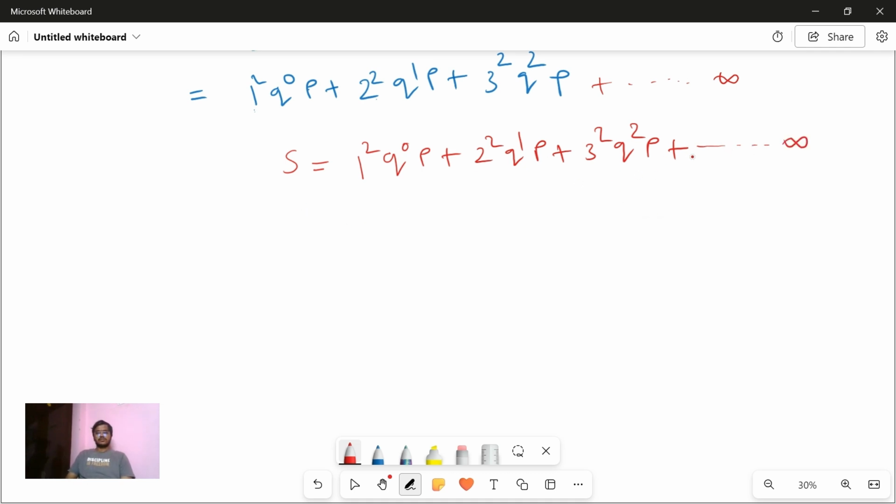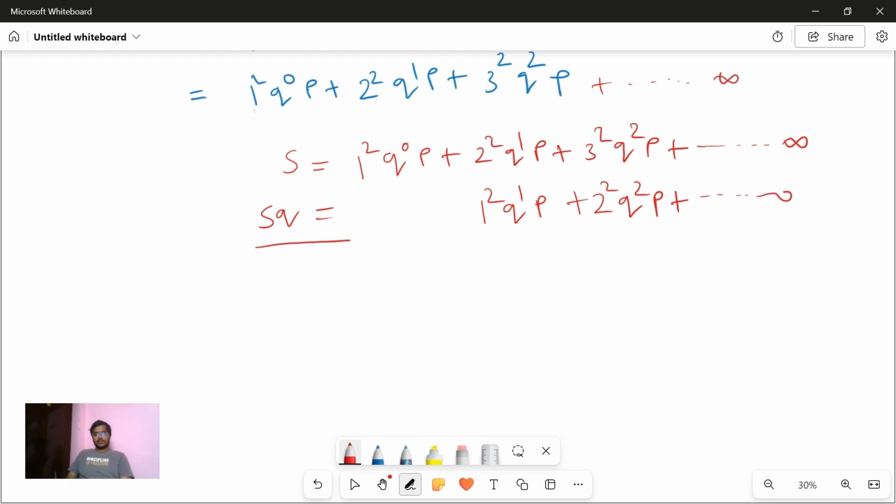Now, when you do the same thing, just do Sq, which means you're multiplying this series by the common ratio q. You will get 1 square q power 1 p, similarly, I'm writing this in order for the convenience of subtraction, plus 2 square q square p, and so on up to infinity.